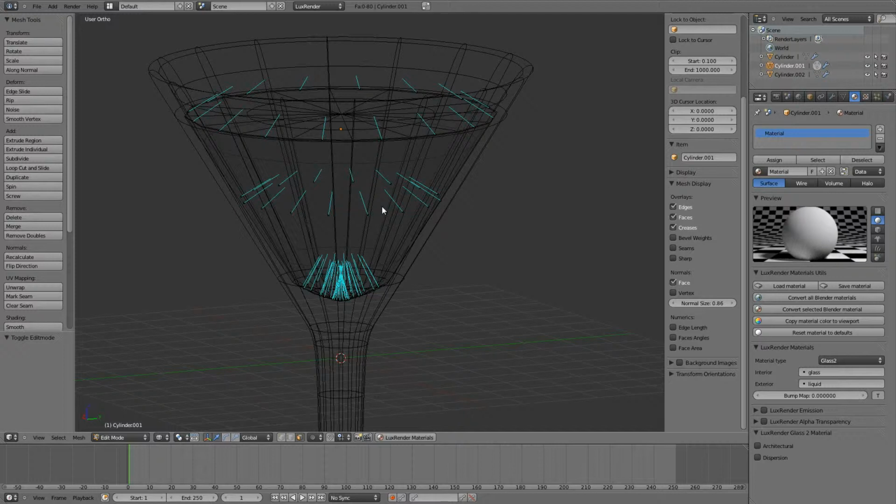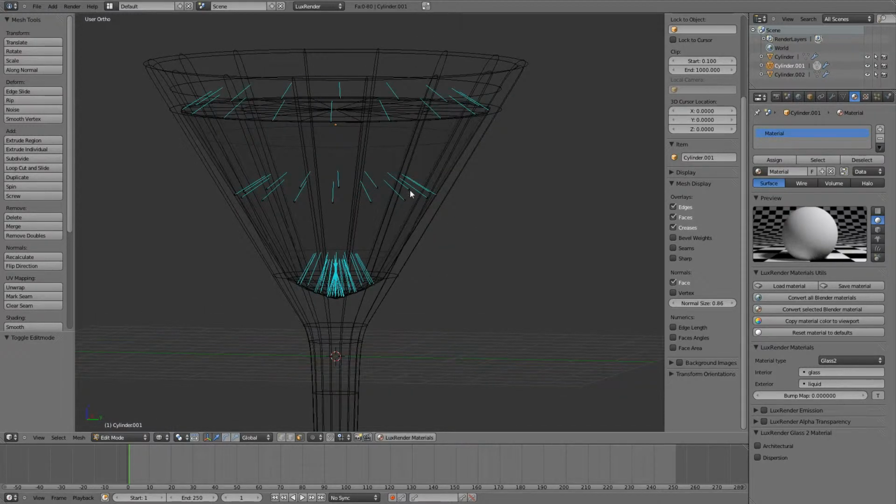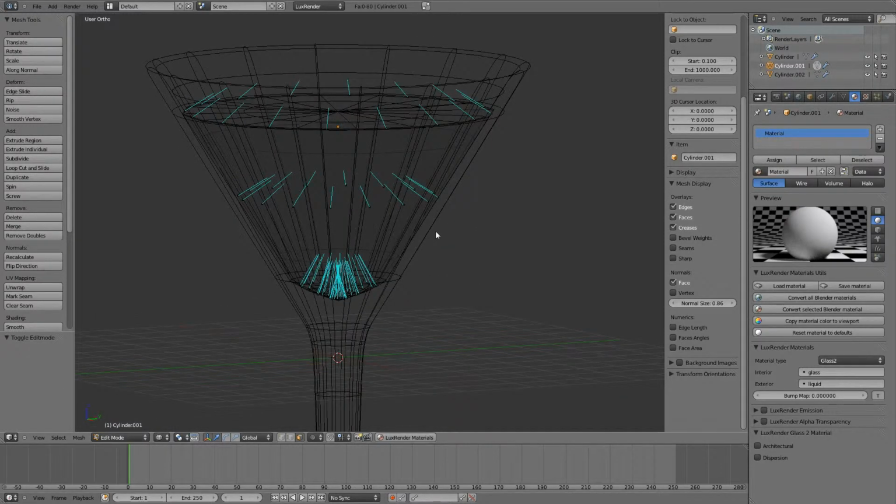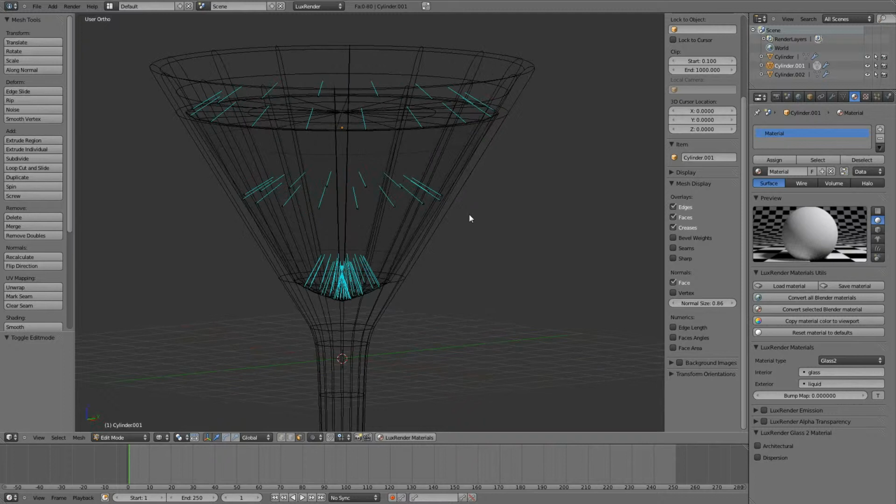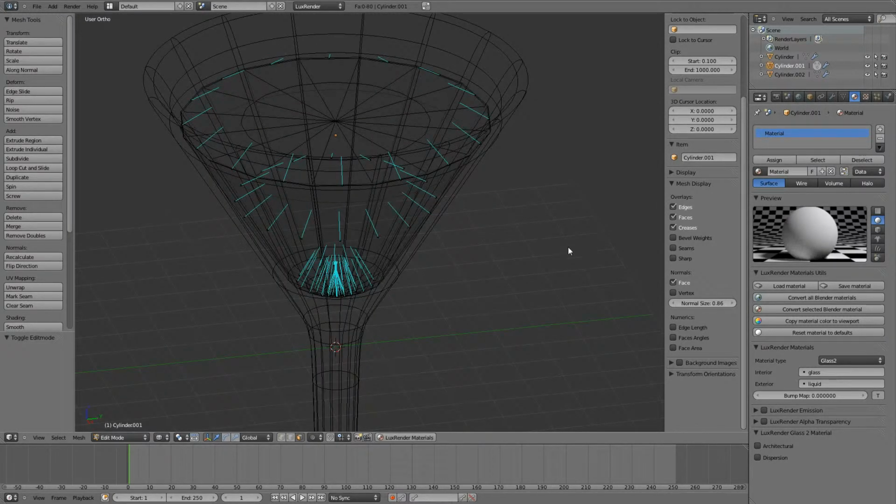Really this is exterior because they're pointing away from the face, and the interior is in the opposite direction of where the normals are pointing. So that would be glass, our interior material. I'm sorry, volume.